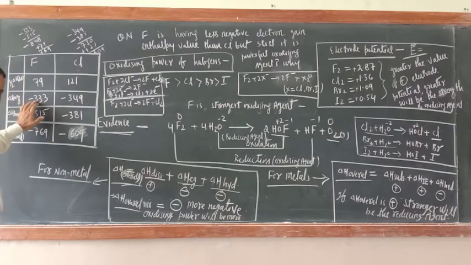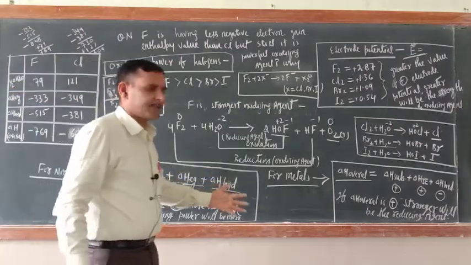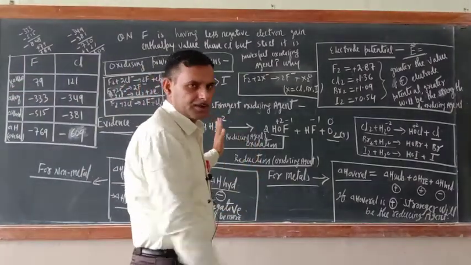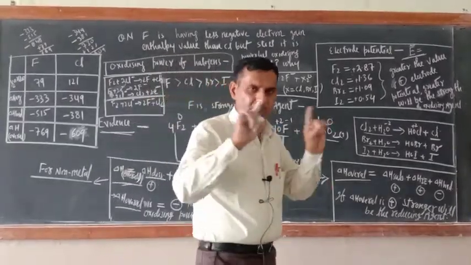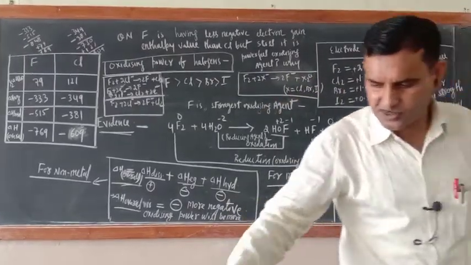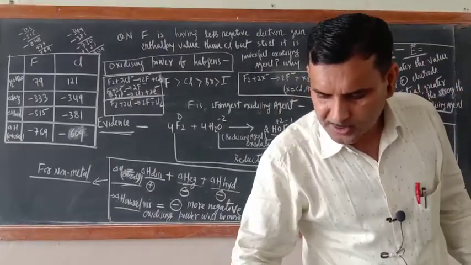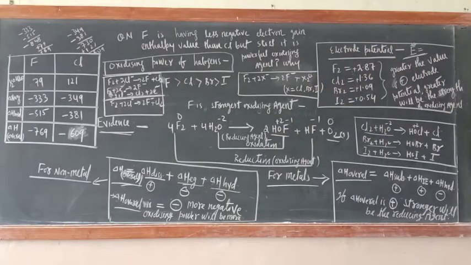Of course, fluorine electron gain enthalpy is less, but that has been compensated by the more hydration enthalpy and less dissociation enthalpy. That is why fluorine is a powerful oxidizing agent. So I hope that you have got this one. Now everywhere box is there, but I hope that you understood this one, and this is one of the most important aspects of this unit, and definitely you will get the question also from this particular part.